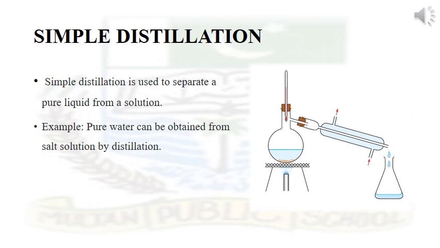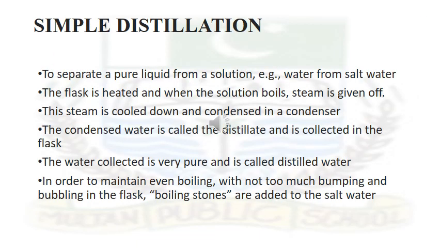Distillation is the process of boiling a liquid and condensing the vapors. Pure water can be obtained from a salt solution by distillation. A specific apparatus is used for the process of distillation that is shown in the diagram. Different steps are involved in the process of distillation. Number 1, in the distillation flask, the solution boils. Boiling chips are added to ensure smooth boiling.